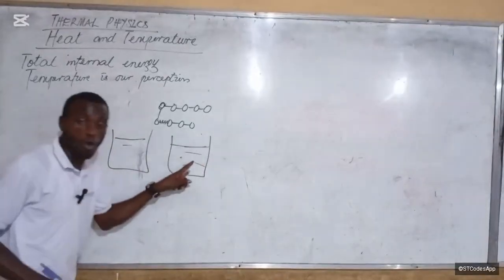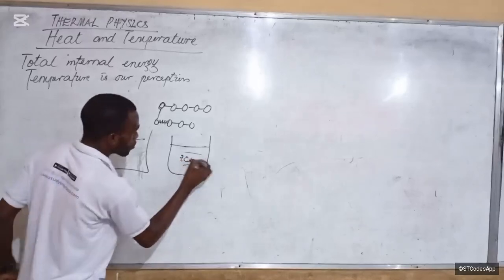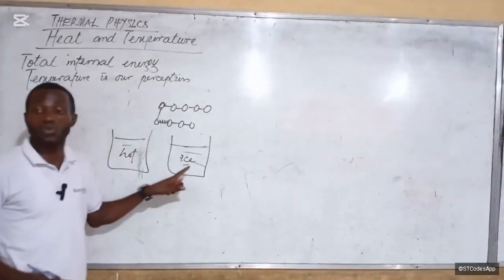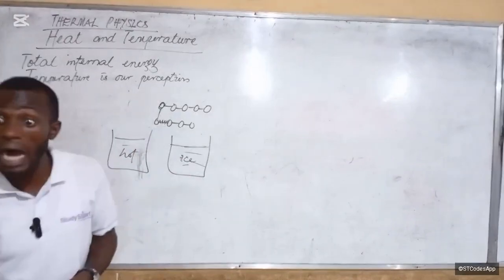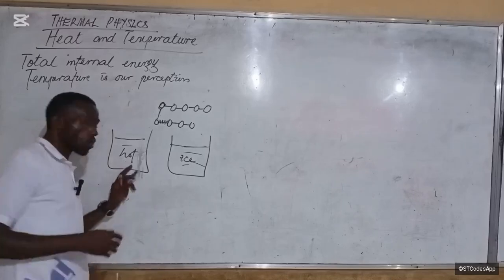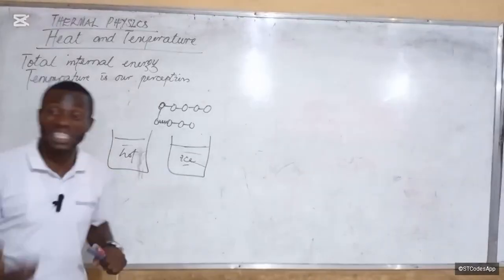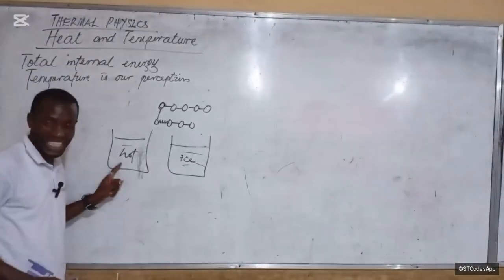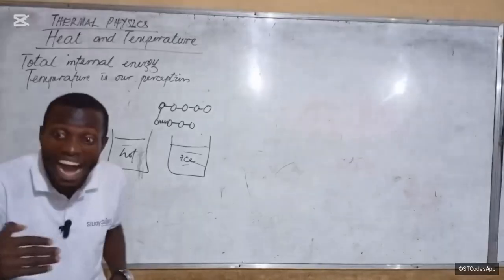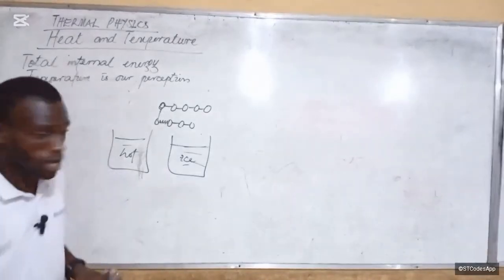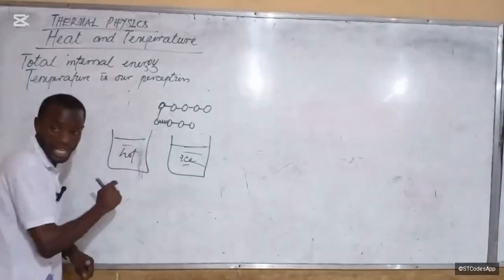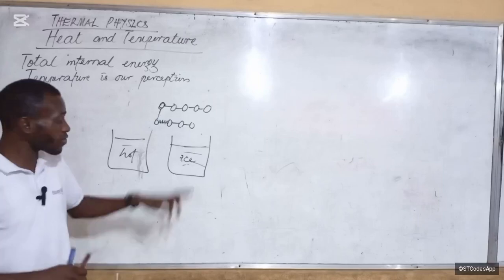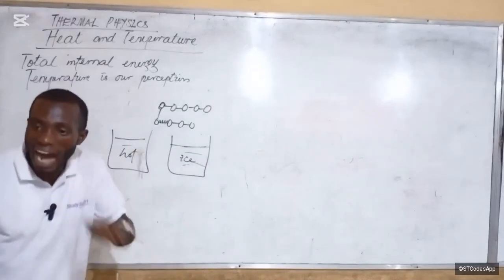Now, if this is cold water, let's say this was ice cold, and this was hot. This ice cold water is at a lower temperature, yeah? This hot water is at a high temperature. That's what we perceive. But actually, what is happening is that this hot water has a higher kinetic energy. The molecules of this water have a higher kinetic energy than the molecules of ice, which are more relaxed.